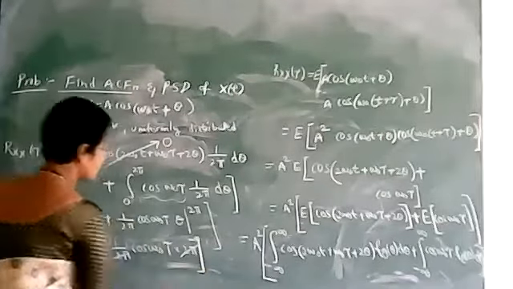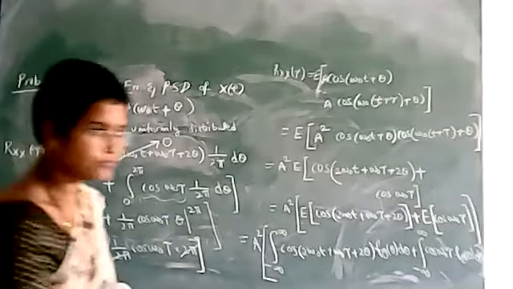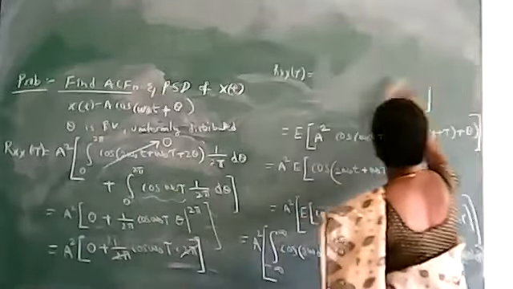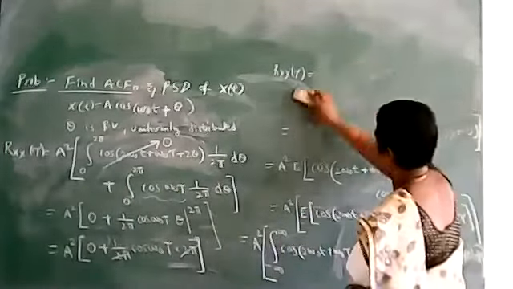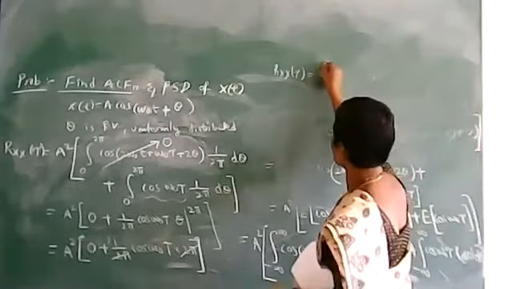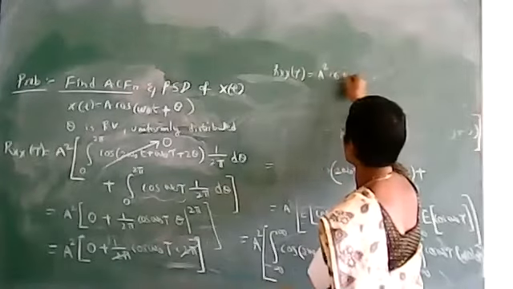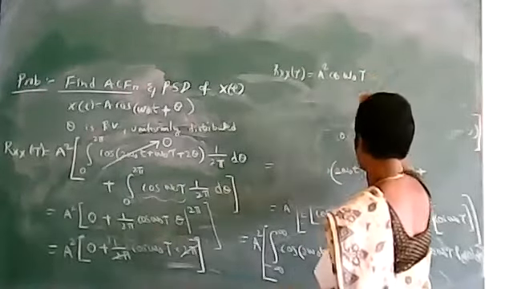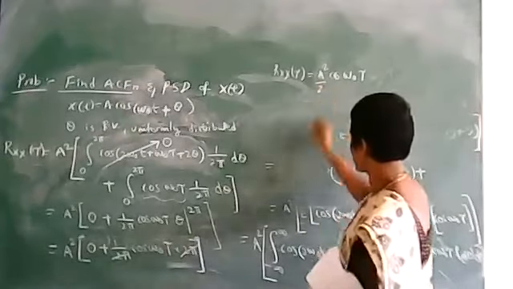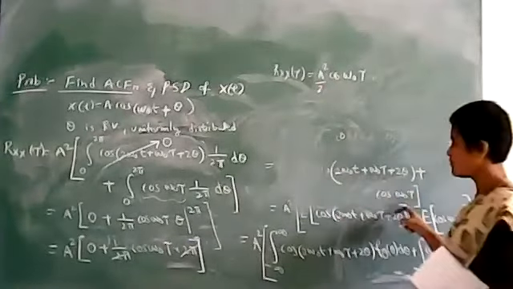So what is your autocorrelation function? It is a square cos omega naught tau, with a square by 2, because we are just writing it in the cos a cos b form.